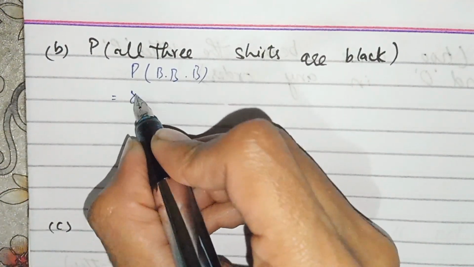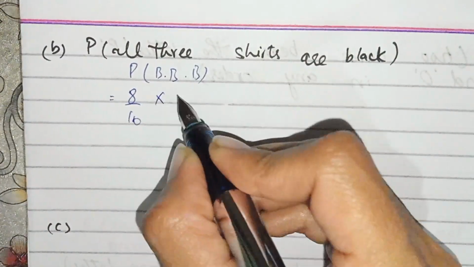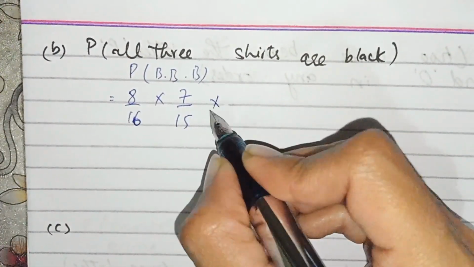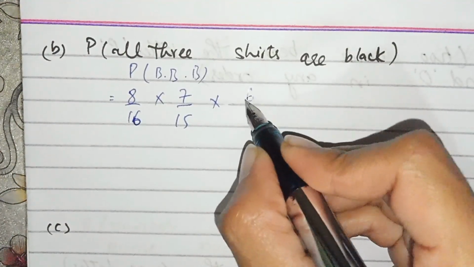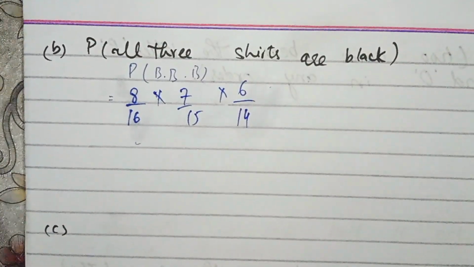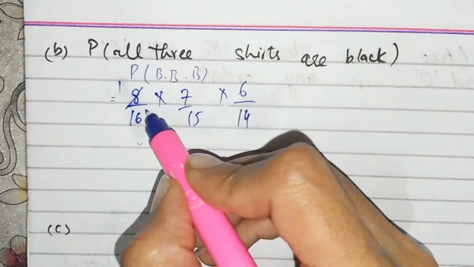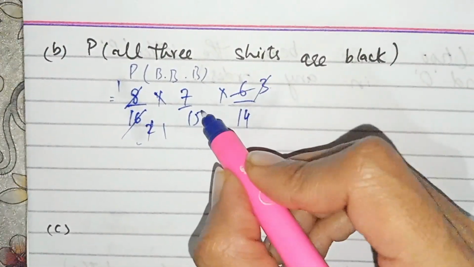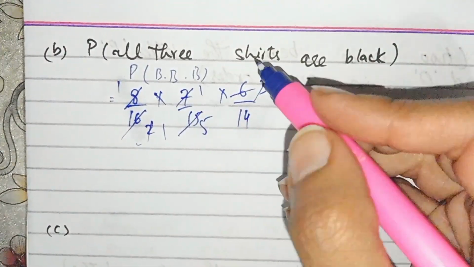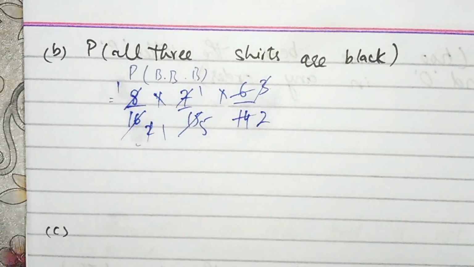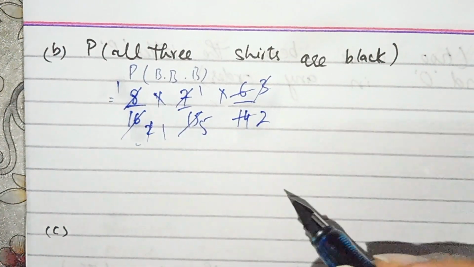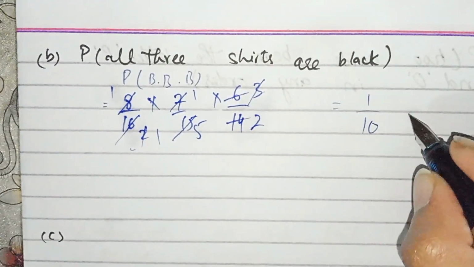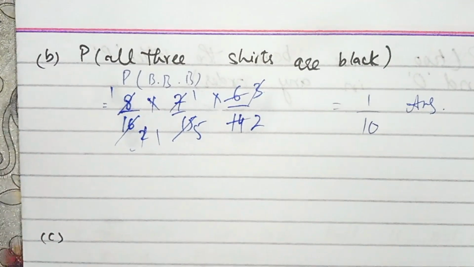The first shirt is 8 by 16, then it becomes 7 by 15, and then 6 over 14. Now students, we have to calculate it: 8 is 1 times 2, 2 is 1 times 3, 3 is 1 times 5, 7 is 1 times 2, and we get 1 over 10. The probability is 1 over 10, and this is the answer of B part.